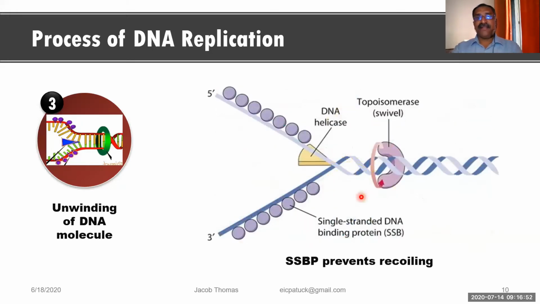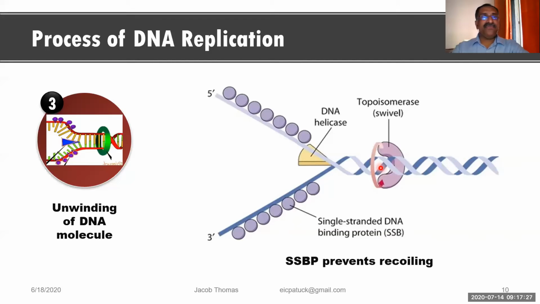These two strands are getting separated like this. And once the strand got separated, then immediately, as I told you before, the single-stranded DNA binding protein occupies the position of the unpaired nitrogen bases on both the strands, and because of that they cannot come back to recoiling. Now, the bond which is there is made up of weak hydrogen bonds.